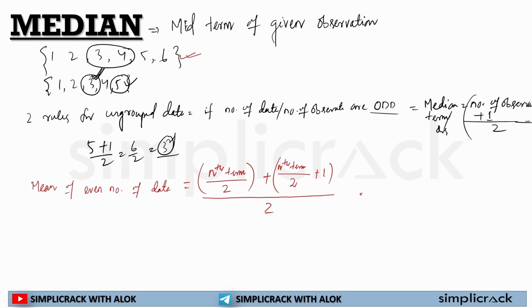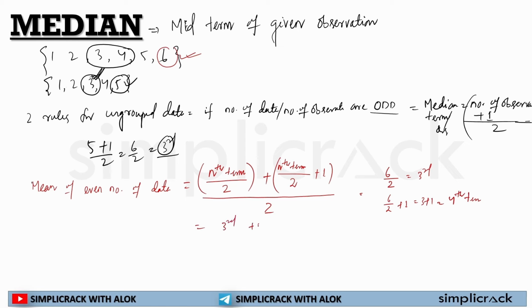So for the first question, how many terms are there? In the first question, it was 6 terms. So 6 divided by 2 is equal to the third term. Now 6 by 2 plus 1, so 3 plus 1 is equal to the fourth term. So what will we be solving?